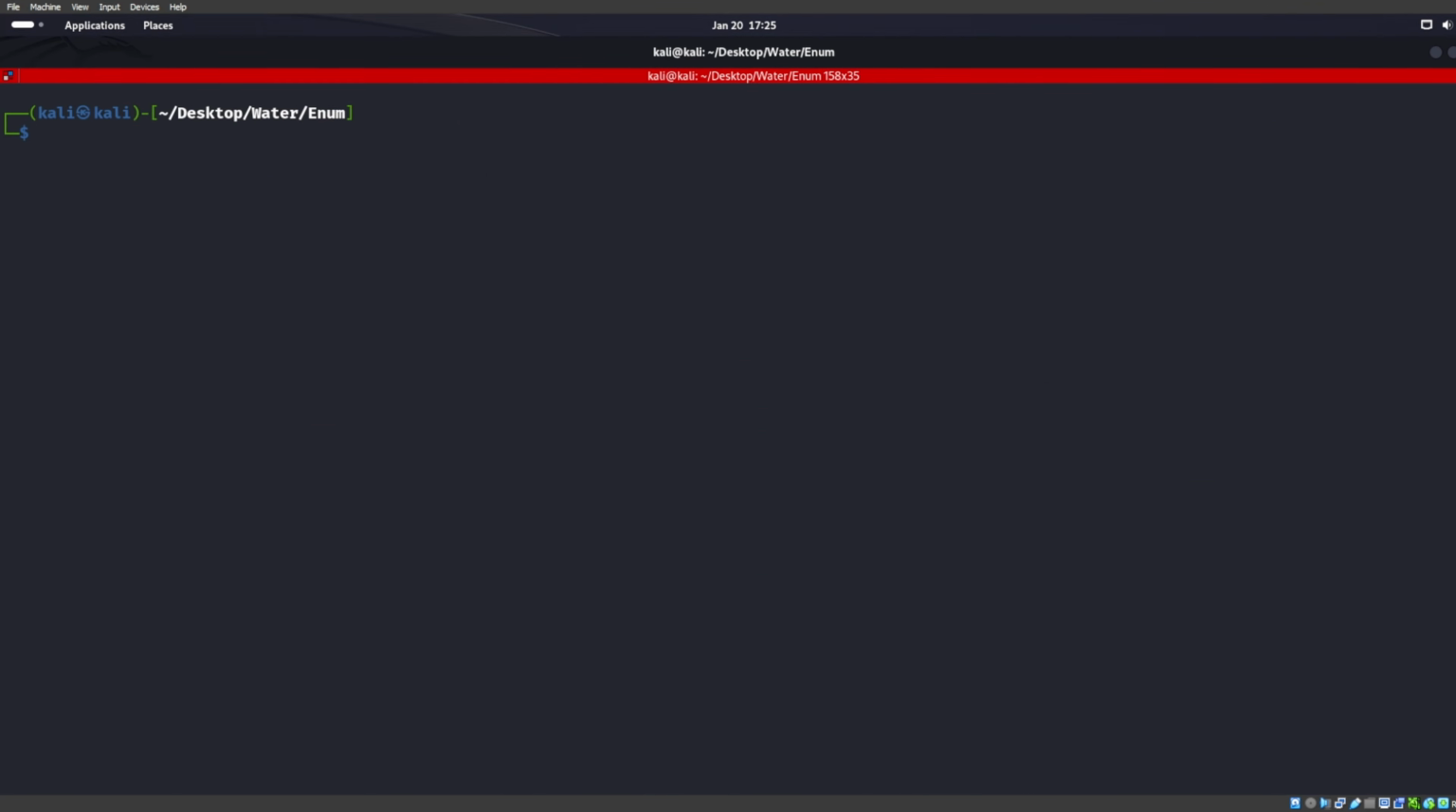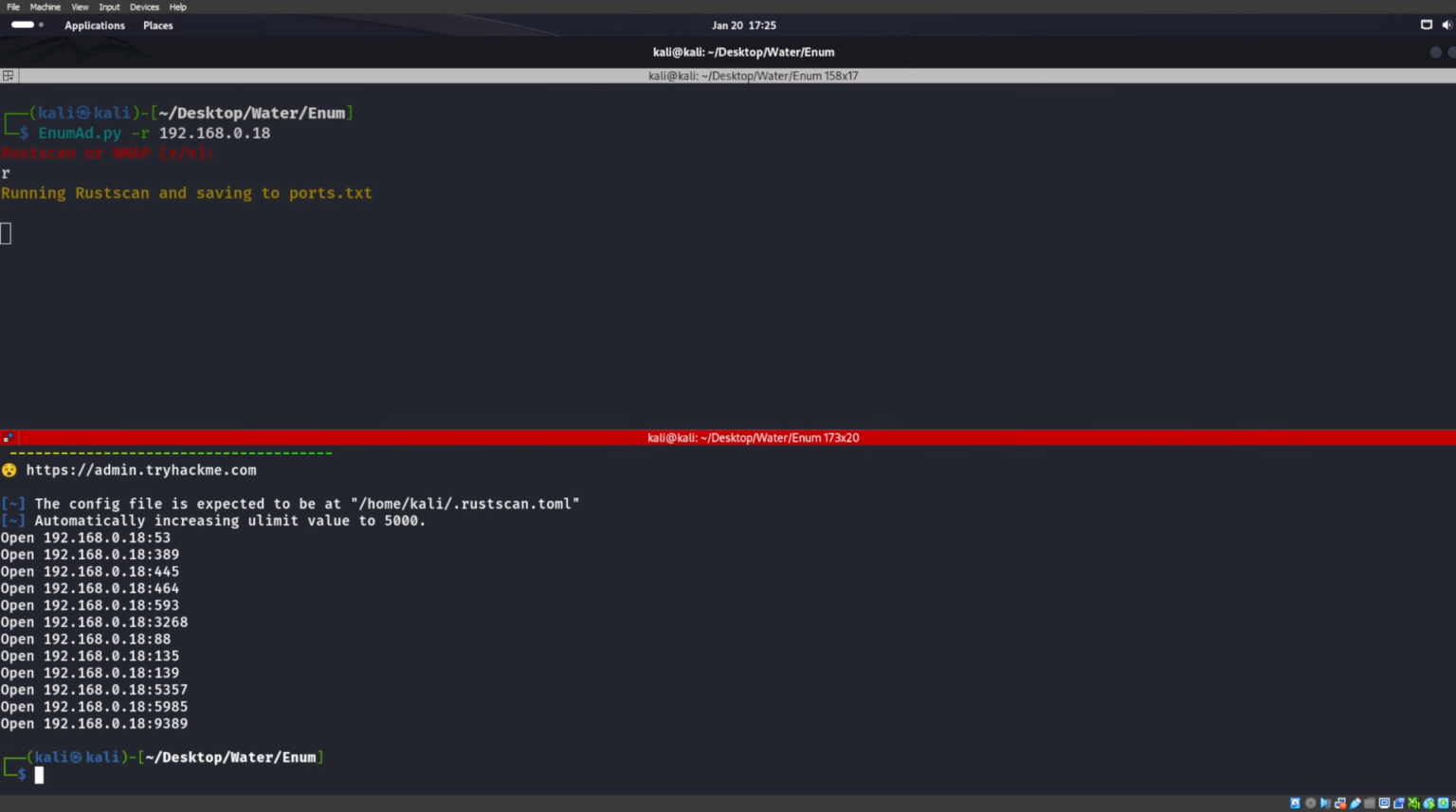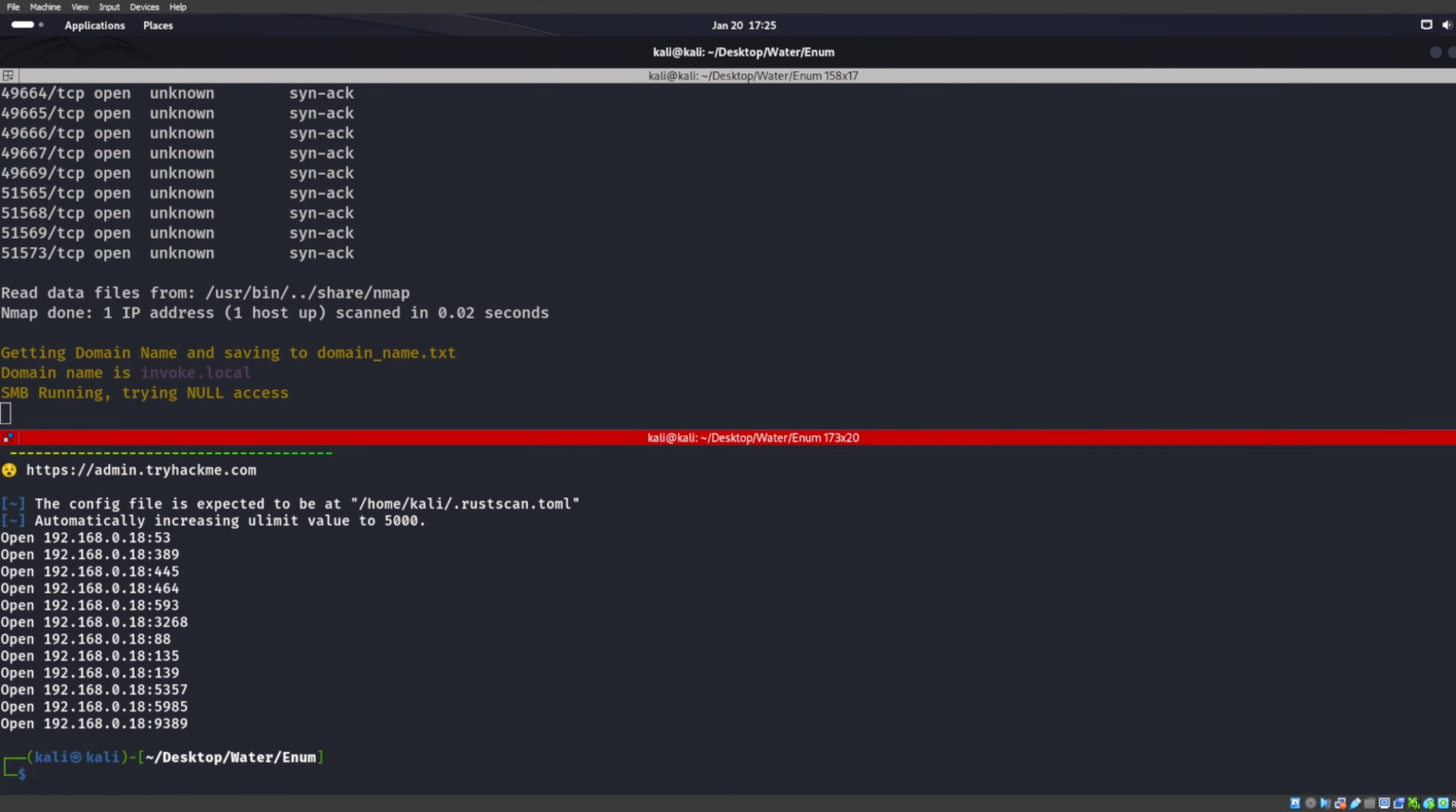So let's go ahead and do an EnumAD, and we're going to put in our RHOST there. We'll do a RustScan for it. And we can see that all of this is going to be saved to different areas. So we can cat that ports.txt, like right there. You can see that it's all saved in these different areas. Every single thing that is run from this does get saved.